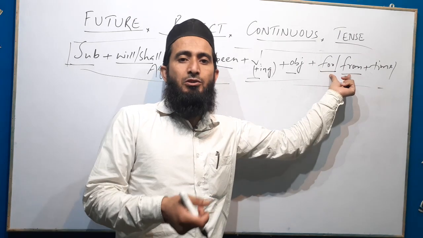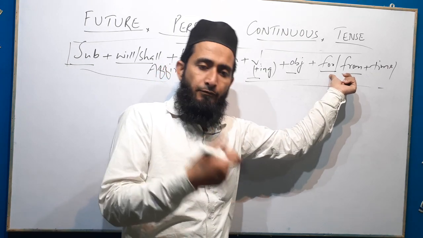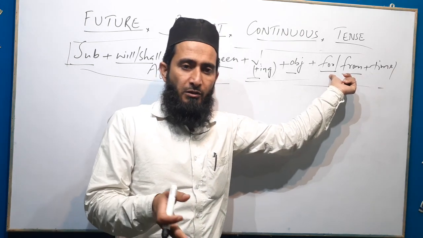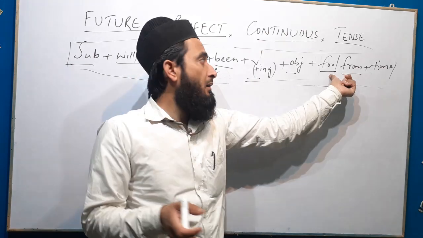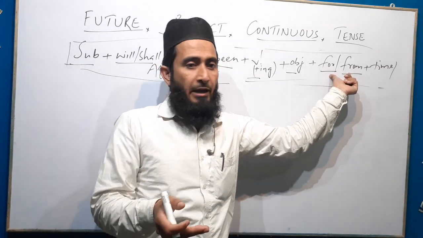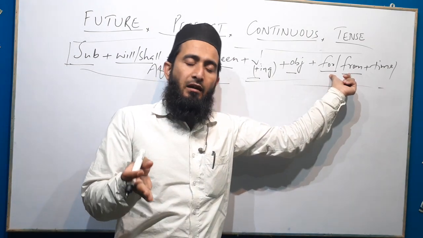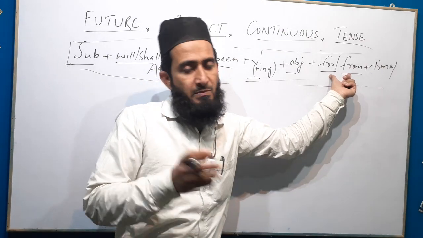When we were denoting period of time, we were using for in present perfect continuous and past perfect continuous. And when we were denoting point of time, we were using since in present perfect continuous and in past perfect continuous.